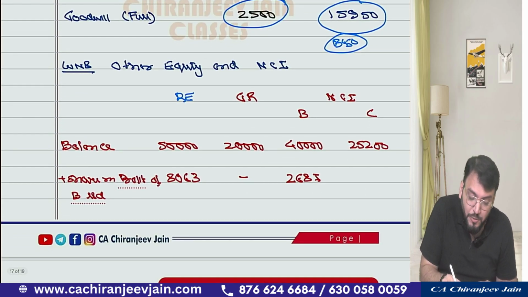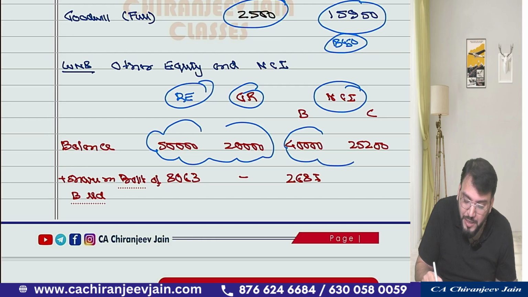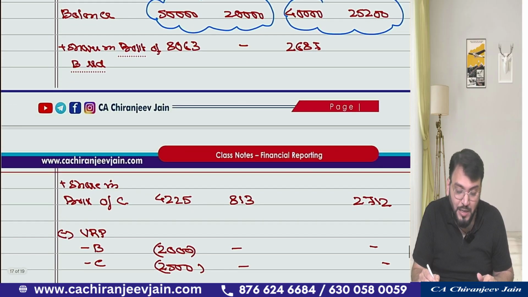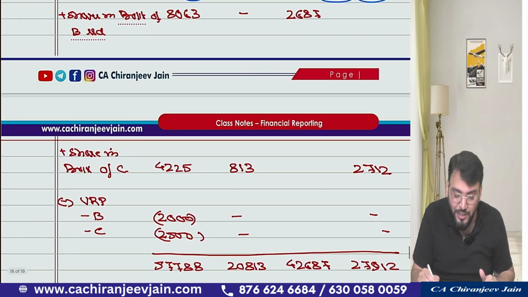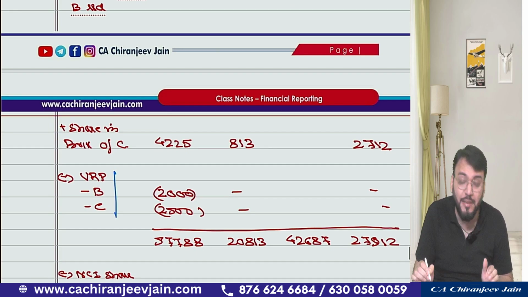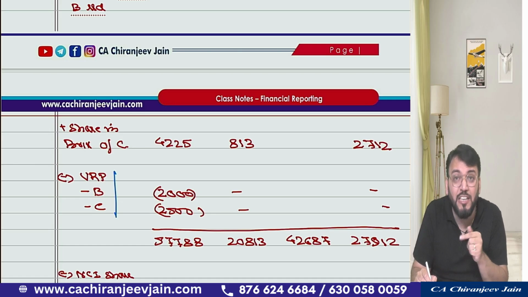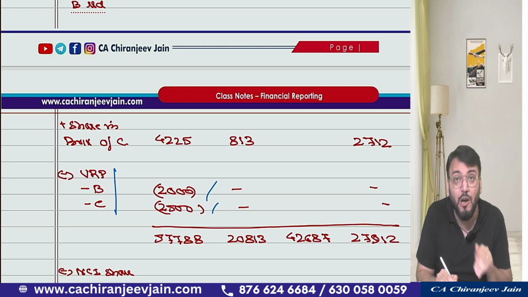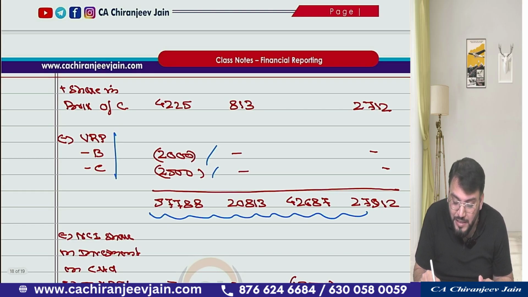Other equity, this retained earnings and general reserve, this balance you will take from the parent company balance sheet, and NCI will be taken from the previous working note. Now we'll add the share in profit of B Limited as per the AOP working note, and then in this we'll also add the share in profit of C Limited as per the AOP working note. Now the URP included in the inventory of Bajaj Limited and Charan Limited, means downstream transaction, that we already calculated as 2,000 and 2,500. That is also deducted from retained earnings. Yes, sir. This is a downstream transaction. I hope you have understood this also. So this becomes your total other equity, and this becomes NCI.